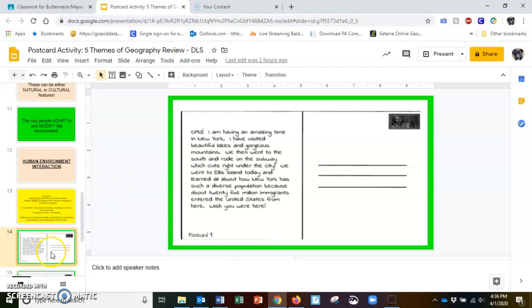All right, postcard 1. OMG, I'm having an amazing time in New York. I have visited beautiful lakes and gorgeous mountains. We then went to the south and rode on the subway, which cuts right under the city. We went to Ellis Island today and learned all about how New York has such a diverse population because about 25 million immigrants entered the United States from here. Wish you were here.